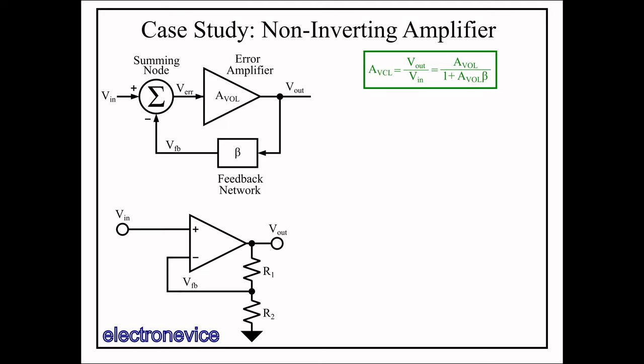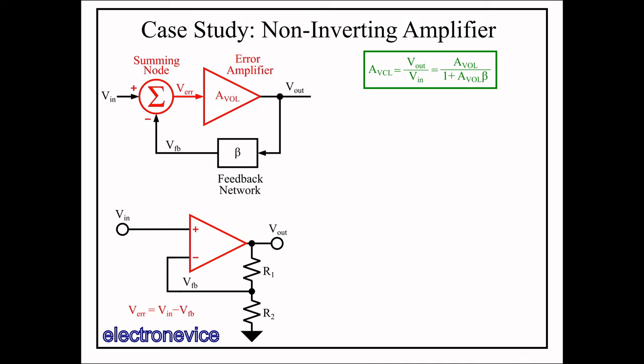Taking a closer look at this circuit, we can think of the non-inverting amplifier as a circuit that takes the output voltage, puts it through a resistive divider, then takes the output of the resistive divider and feeds it back to the input side. So, the input and output signals are voltage. The feedback network is measuring the output voltage, then dividing it down to produce the feedback voltage, VFB, which goes into the inverting amplifier input of the op-amp, which serves as both the summing node and the error amplifier, with the error voltage V error represented by the difference between V in and VFB. So that's the conceptual breakdown of the non-inverting amplifier.